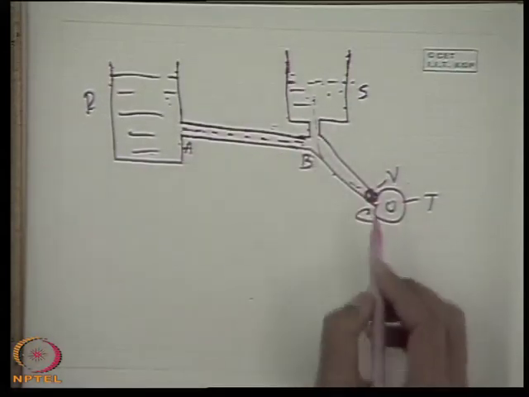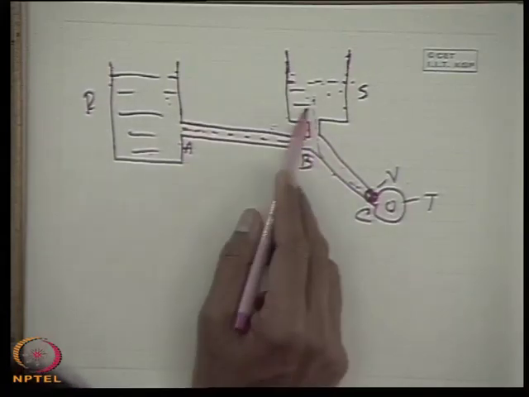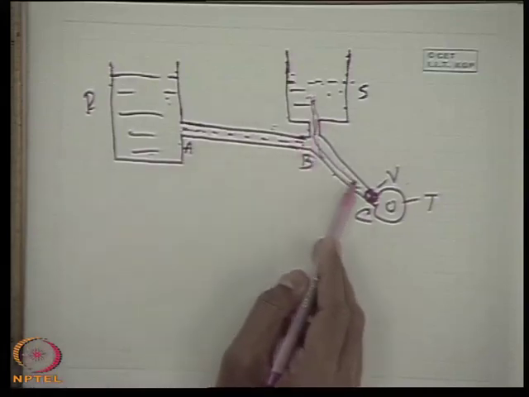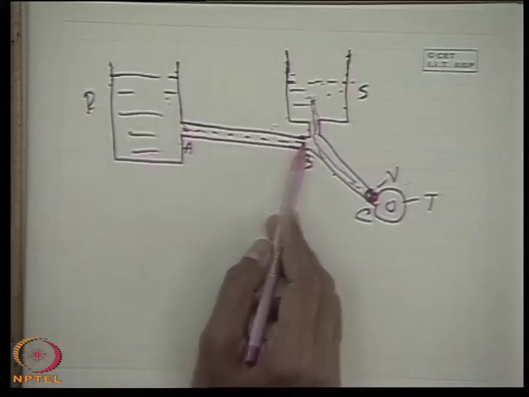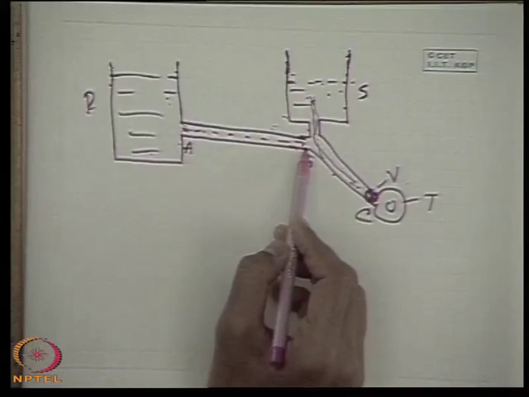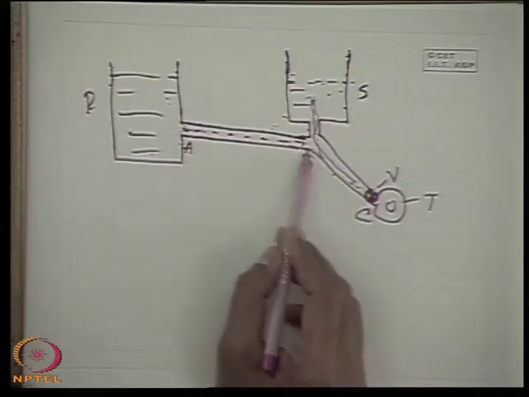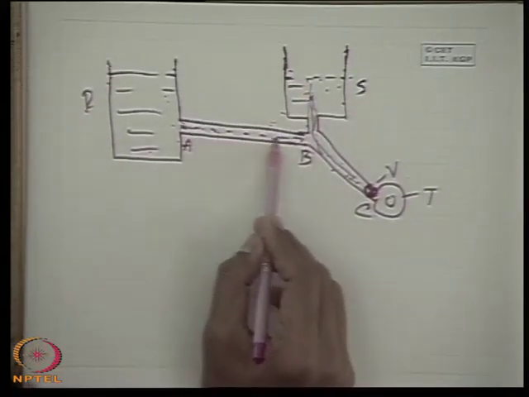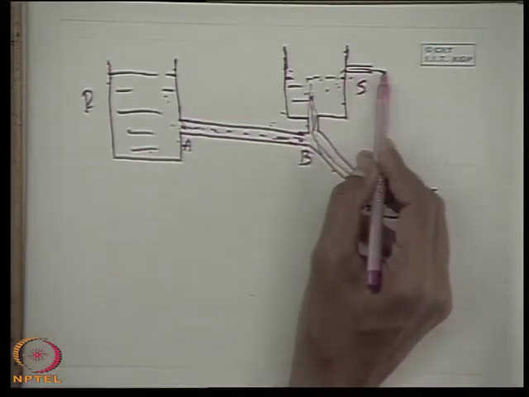And another thing, when the load is increased and the flow is suddenly increased, what happens? The surplus flow comes from this surge tank to this pipe, so that this pipe does not face a sudden acceleration of the flow. So therefore, by providing this surge tank, we can avoid the water hammer problem. When the deceleration is very sudden, more water has to go to the surge tank. To reduce the flow in this pipe gradually, the overflow line is there, so that water can overflow from the surge tank.